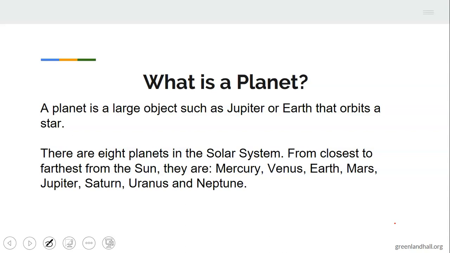Also, Jupiter is a planet. So, a planet is a large object, that is the keyword. It could be either Jupiter or Earth. Alright. So we'll be looking at more things to add. There are 8 planets in the solar system. Wow. Someone is surprised. That's true. We have 8 planets now in the solar system. I'll tell you in the course of this study what happened to the other planets. You are familiar with 9 planets, but presently what we have is 8 planets.